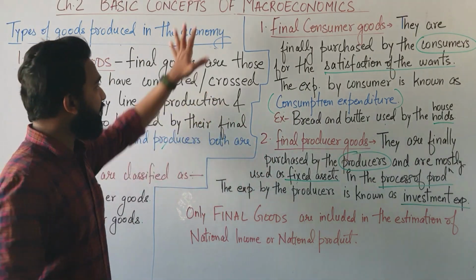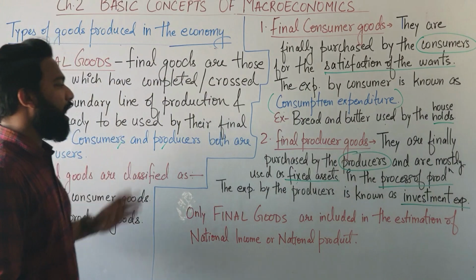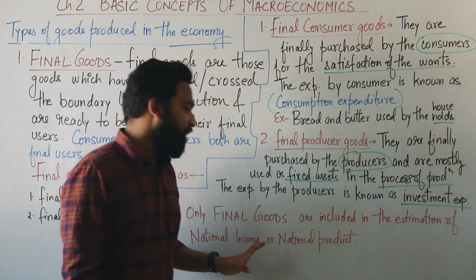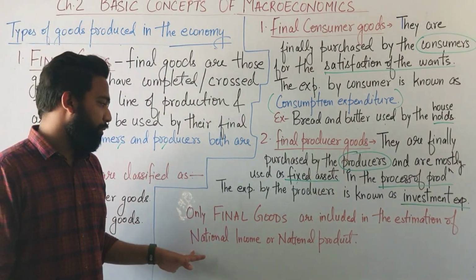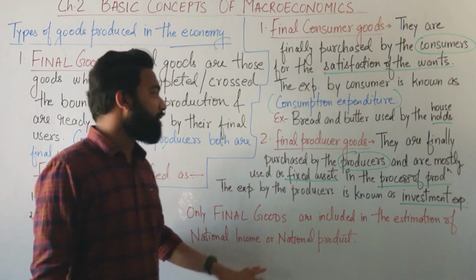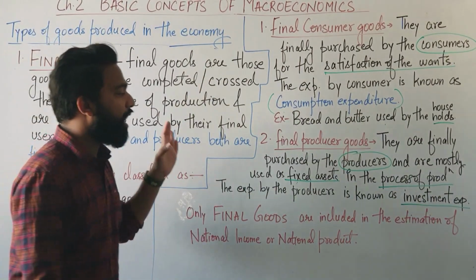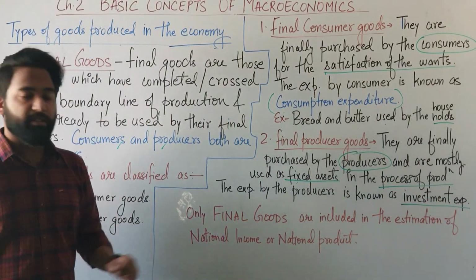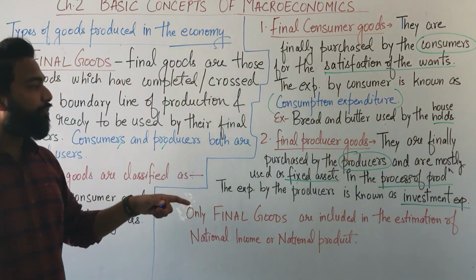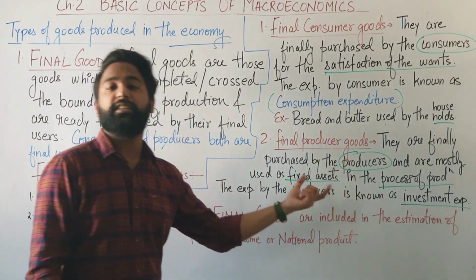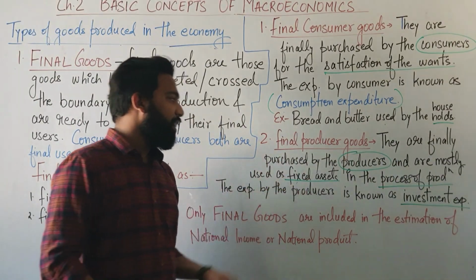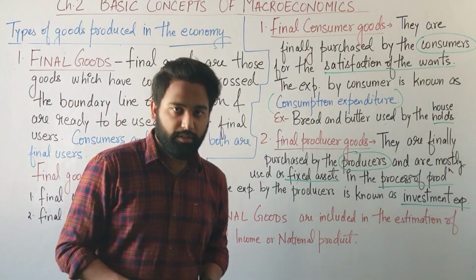Now, one more important thing. Only final goods are used in the estimation of national income or national product. The other goods are not used in the estimation of national income. Only final goods are included in the estimation of national income. Okay, one more thing I forgot to mention. What are the examples of final producer goods? All those fixed assets. What are fixed assets? Machinery, plant. Fine. These are the examples for the final producer goods.